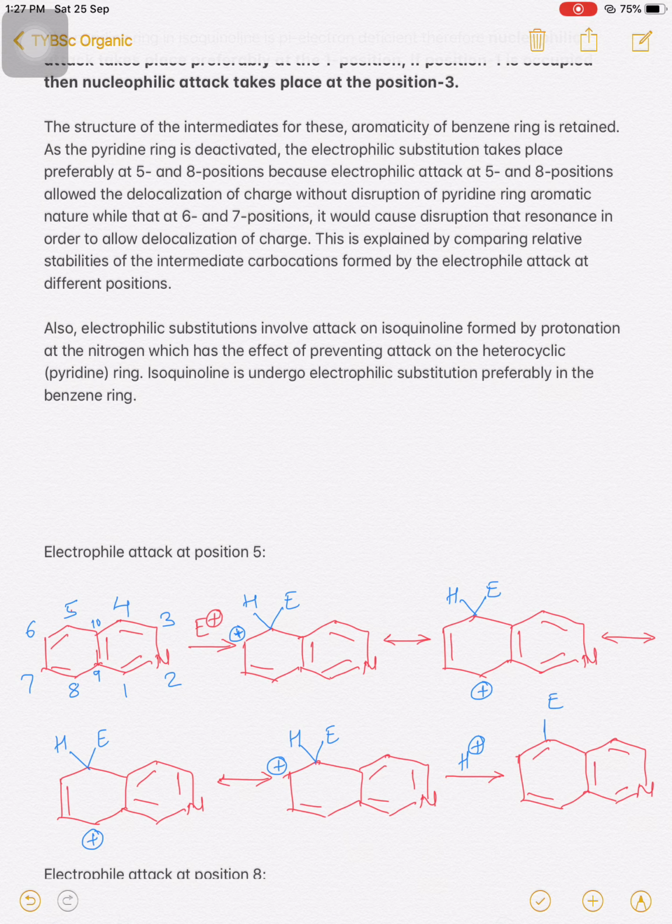Now we are going to see where the electrophilic attack takes place in the ring of this isoquinoline.